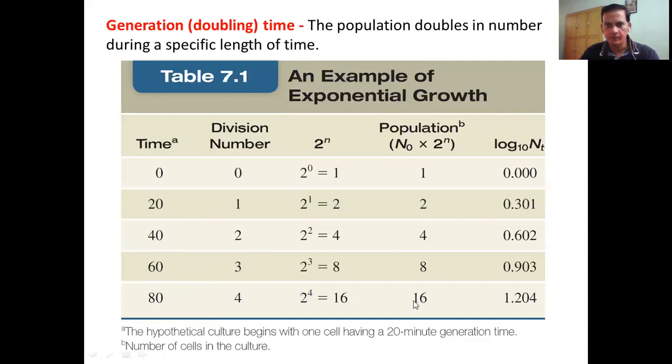The final population after 4 division cycles will be 16, and log 10 of this value is 1.204. This is a typical example of E. coli, which takes 20 minutes to double. On the basis of these parameters, we can generate the table for every organism.